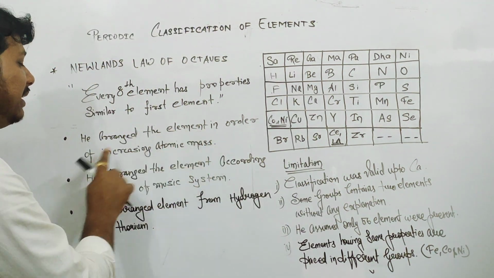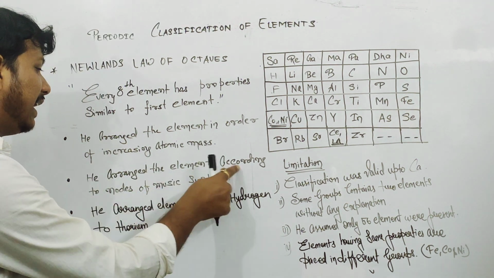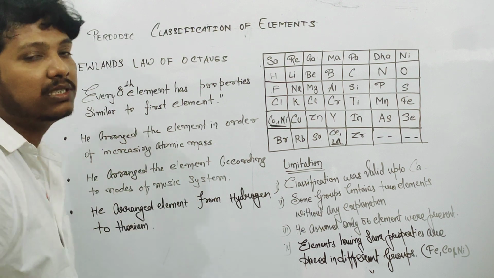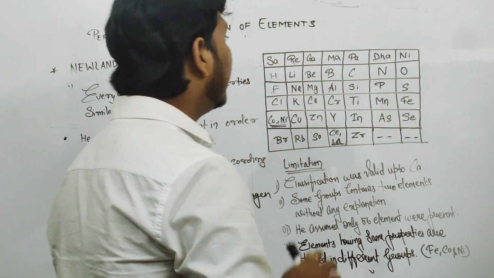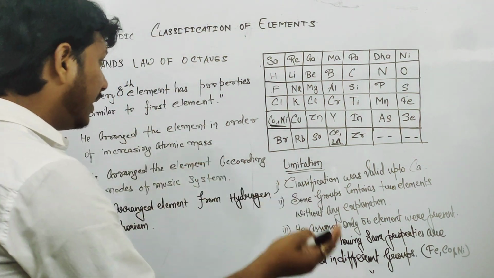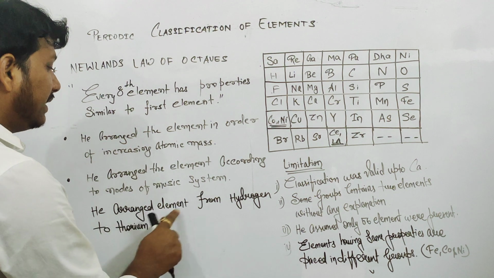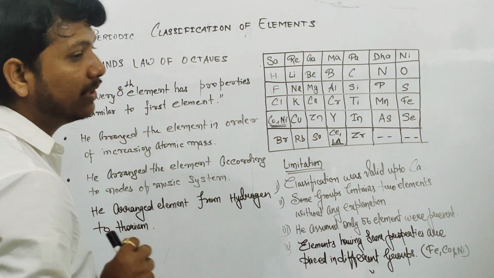He arranged the elements in increasing order of atomic mass and also according to the notes of the music system that I have discussed earlier. He arranged the elements from hydrogen to thorium.